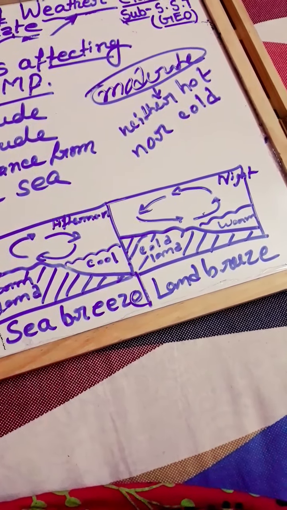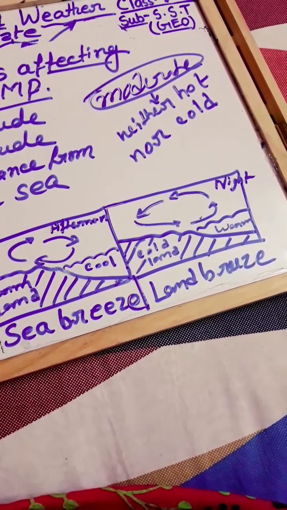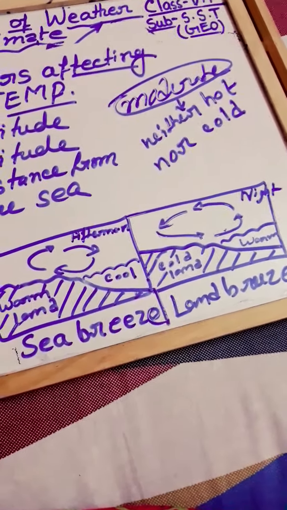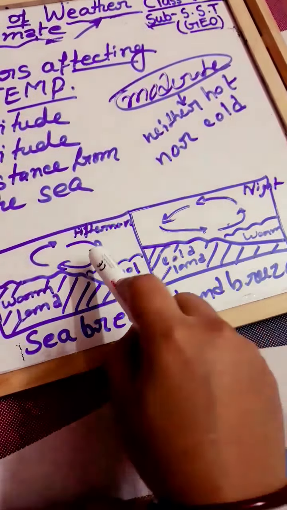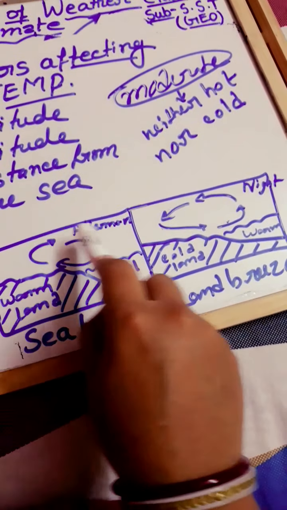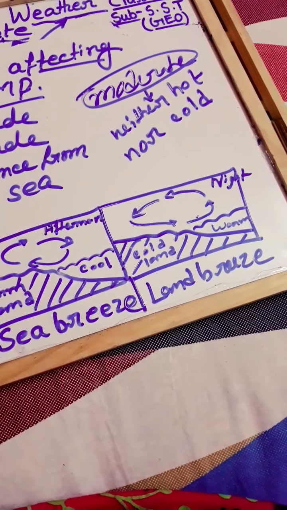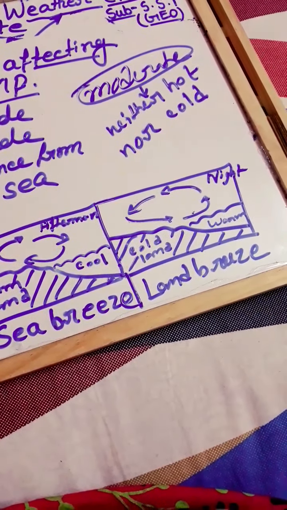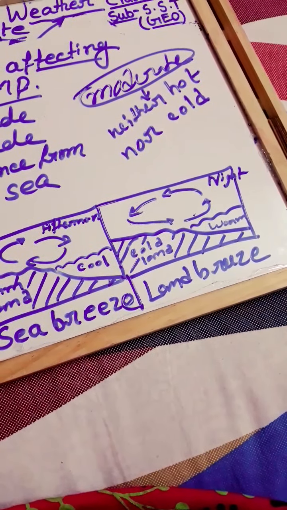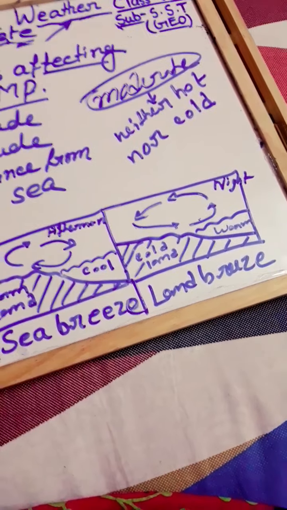So when coastal areas heat up, winds from the sea cool the land area. When the coastal areas cool down, heat is transferred from the still warm oceans to the land, warming it.